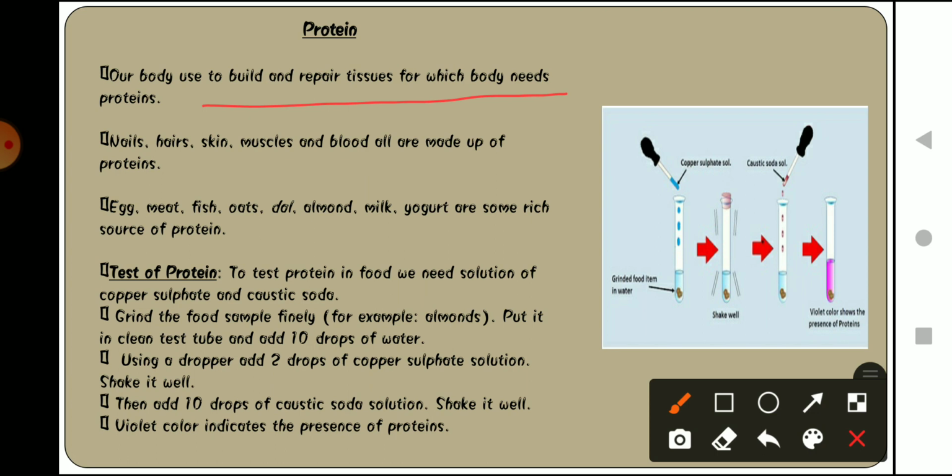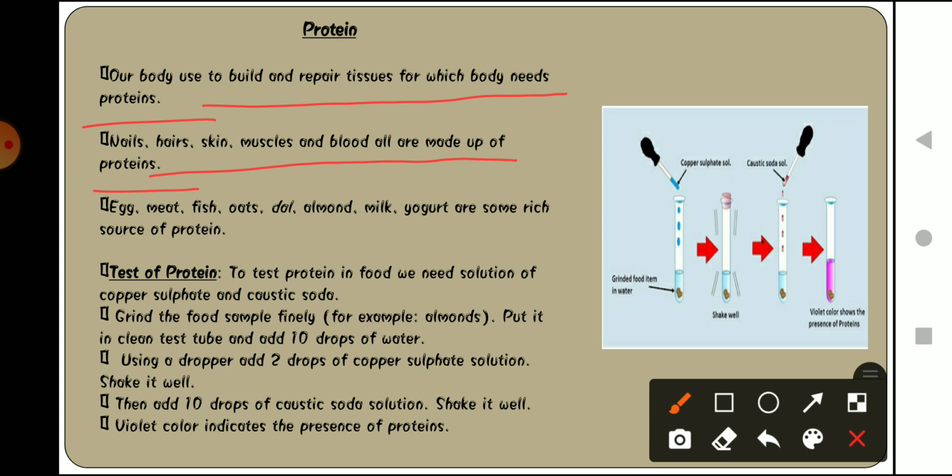Our body requires nutrients that help it build and repair tissue, and that particular nutrient is protein, okay. Our nails, hair, skin, muscles and blood are all made up of protein.